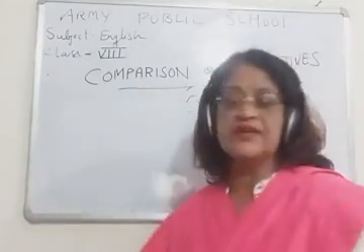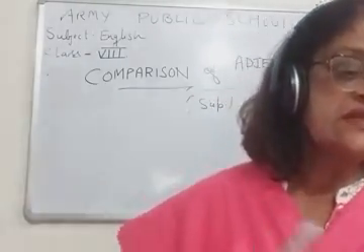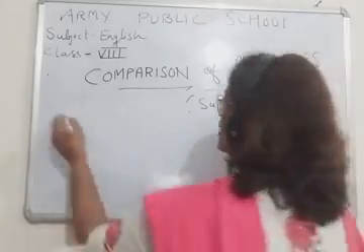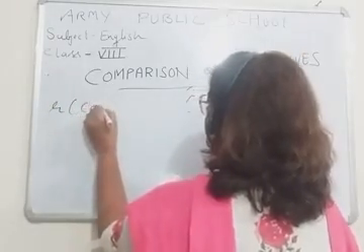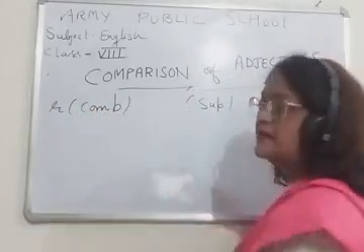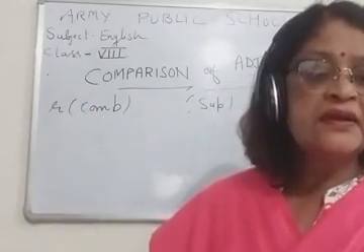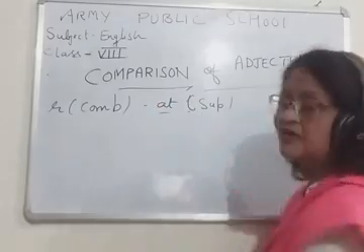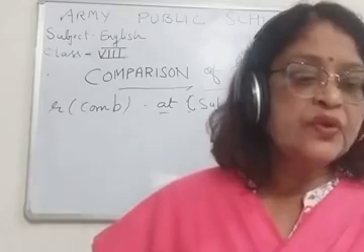If a word is ending with E, then by adding R in the comparative and ST with the superlative.